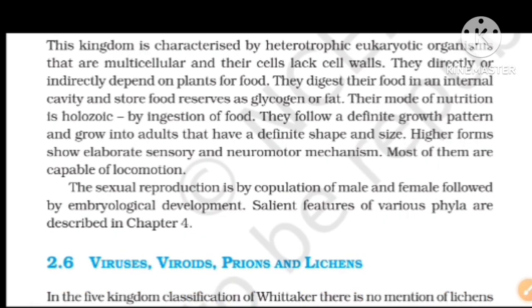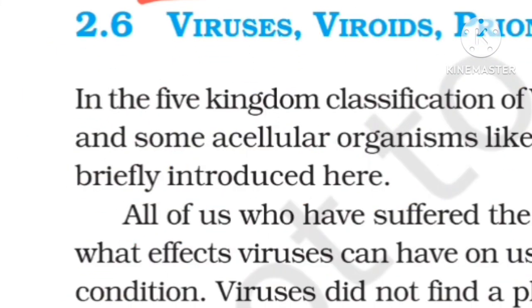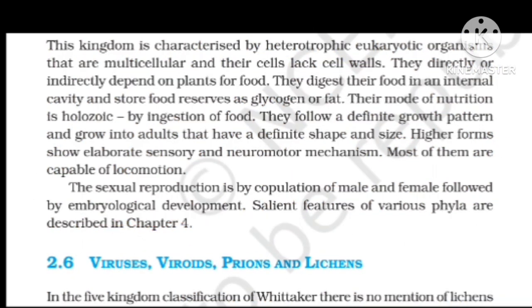And sexual reproduction is by copulation of male and female, followed by embryological development. Salient features of various phyla are described in chapter 4. Here the embryological development is nothing but a baby carried by a mother for 9 months. That's called embryological development in the stomach of a woman.